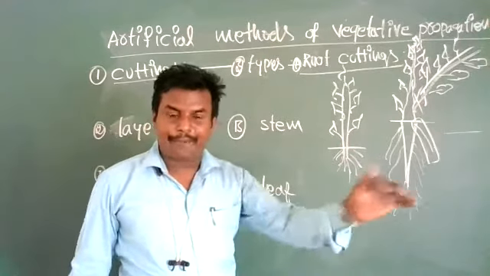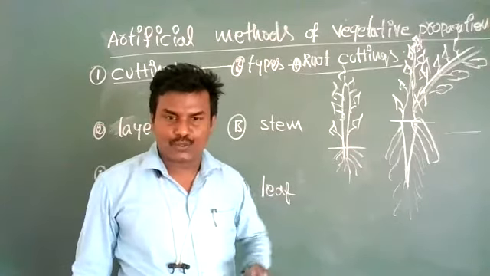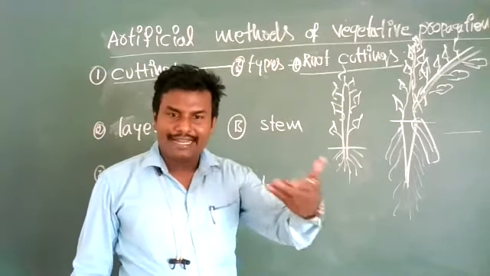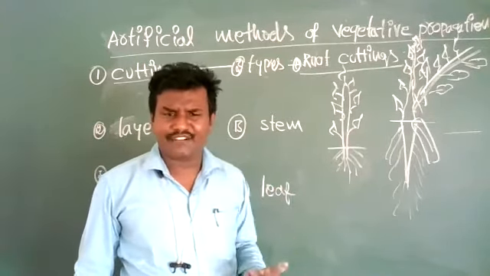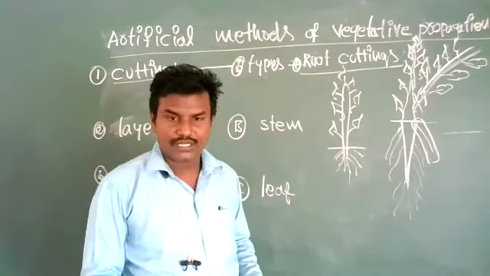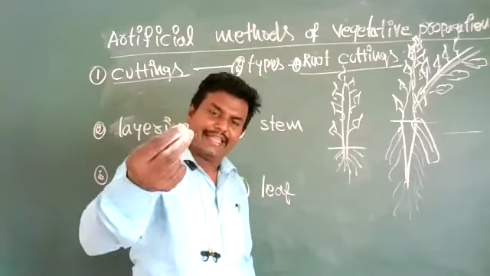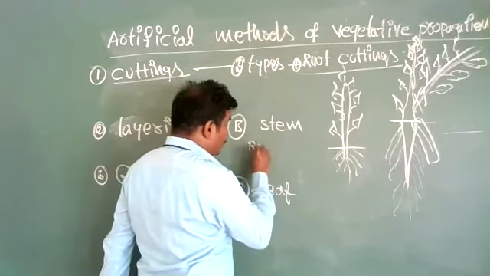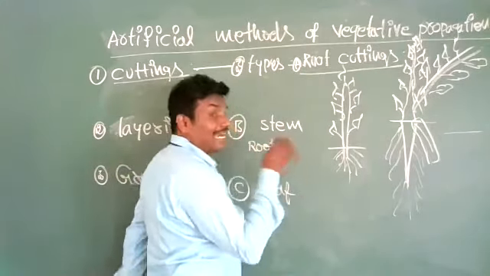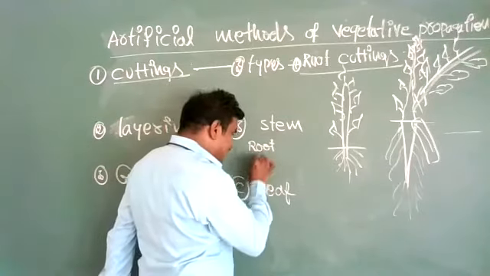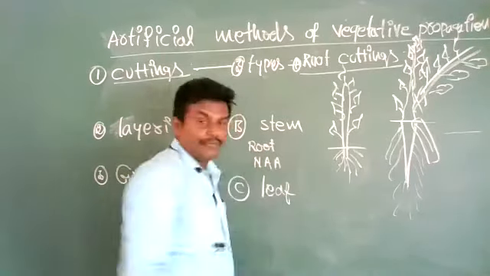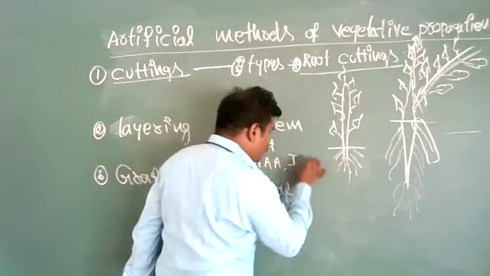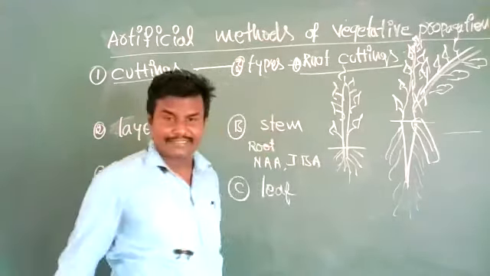Or else in some plants, like the China rose flower plant or lemon plant, different plant stems we may dip in root inducing hormones, such as naphthalene acetic acid and indole butyric acid.